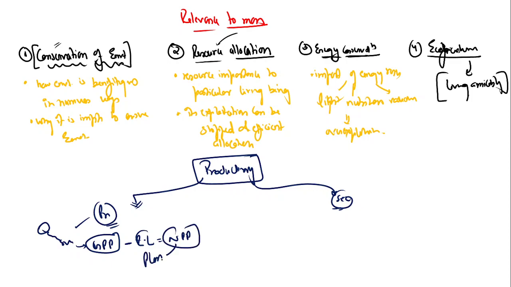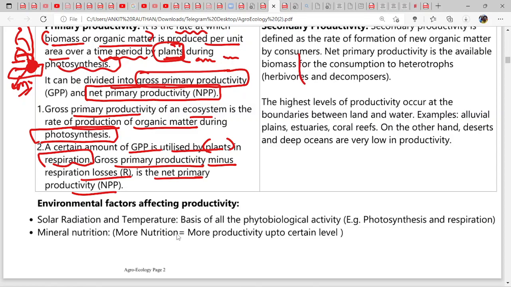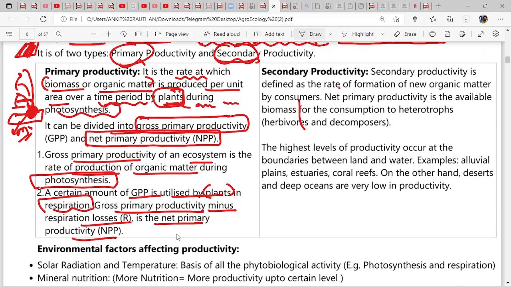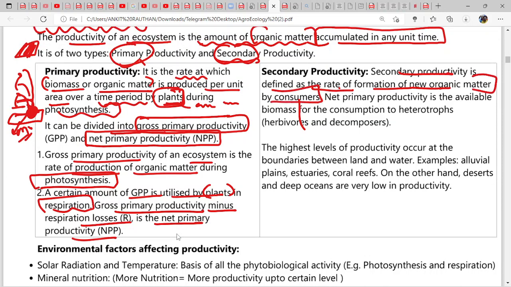This is of plants, then this will be consumed by animals, right? So secondary productivity is defined as the rate of formation of new organic matter by consumers. It was by plants, producers. It is the rate of formation of new organic matter by consumers. So net primary productivity is the available biomass for the consumption to heterotrophs.